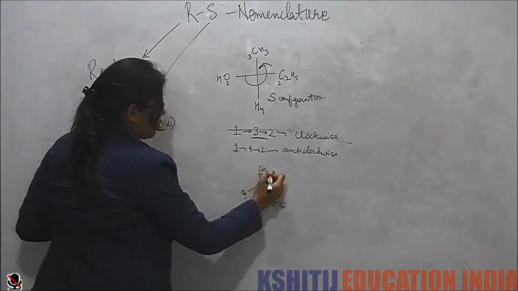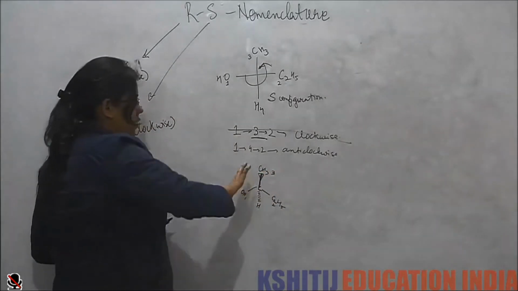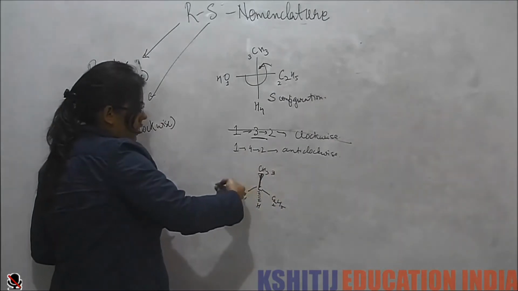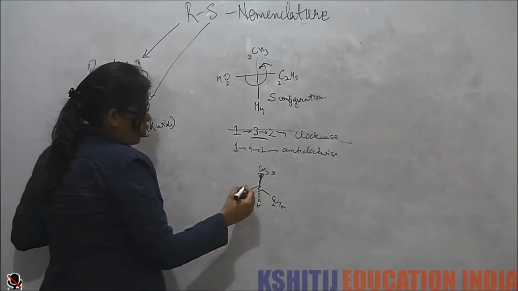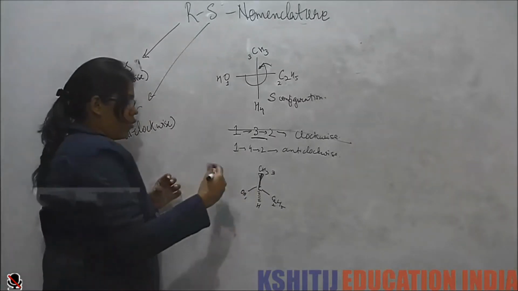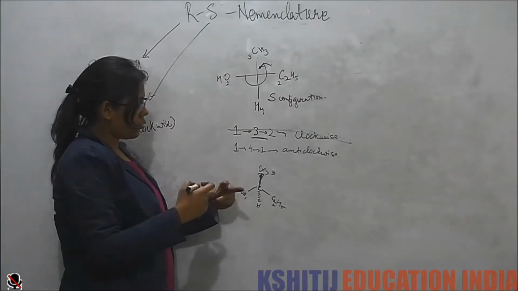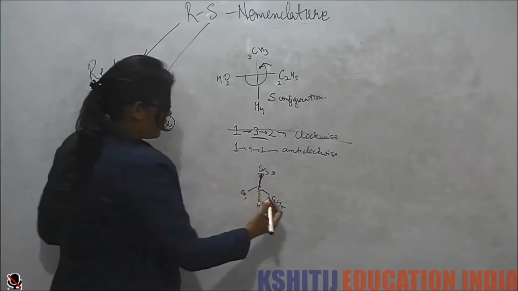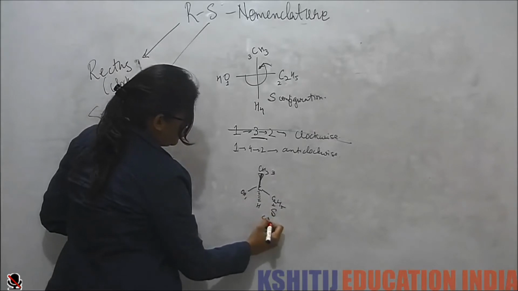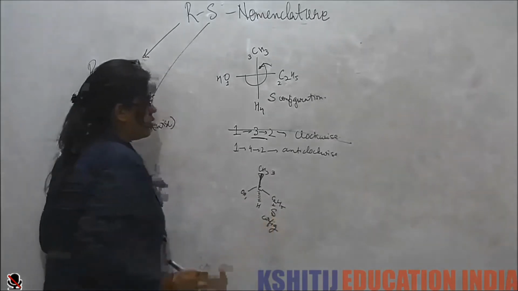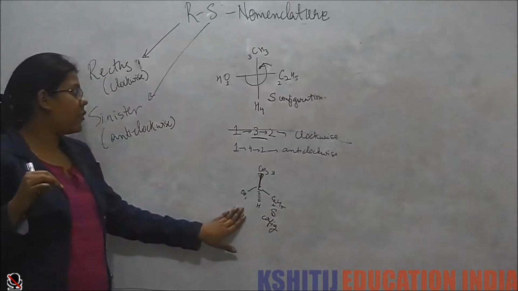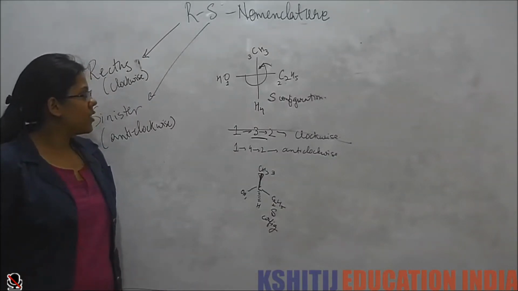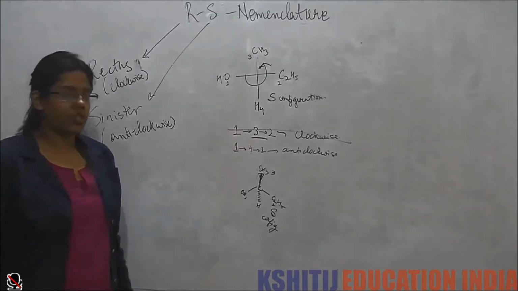Now if I see, I have to rotate like this. It has to go this way. So now, if my hydrogen is backward and I only see these three groups, so my rotation is what? Anti-clockwise. So this becomes S configuration. But this is only when hydrogen is in the fourth position. Now let's see what happens when hydrogen is not in the fourth position.